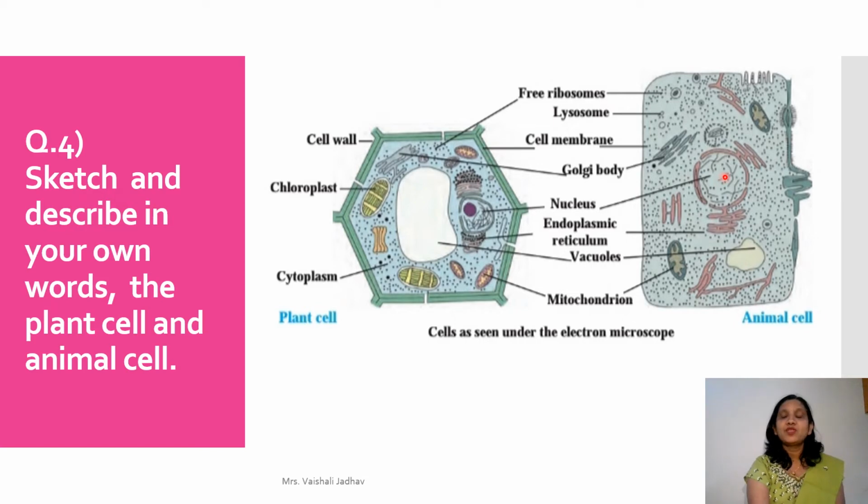This is nucleus, which is a very important organelle in animal cell as well as in plant cell. Now here this is the cell wall, which is only in plant cell. That is why it has a definite shape, whereas in animal cell the wall is absent. So this is how you can observe both the diagrams over here. Because of this cell wall, it has a hexagonal shape, means some specific shape, whereas animal cell does not have